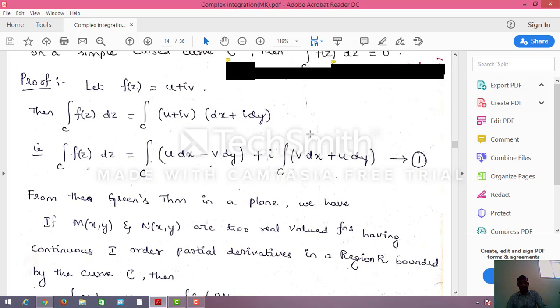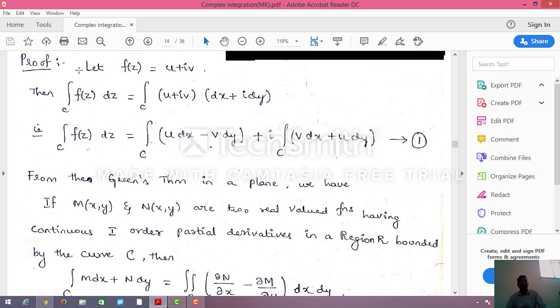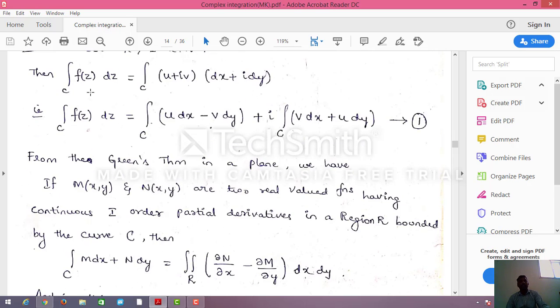See, here I am taking f of z equal to u plus iv. We know the integration over C of f of z dz. What is that? It is nothing but the integration over C, where f of z is u plus iv, and dz is nothing but dx plus i dy. You know that. So now the integration over C of f of z dz equals the integration over C of this, just multiplying.